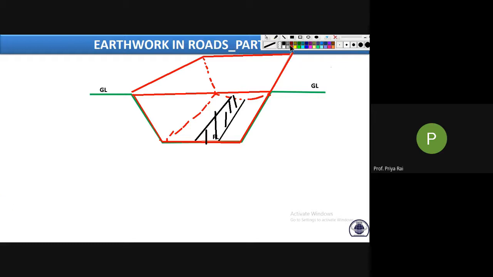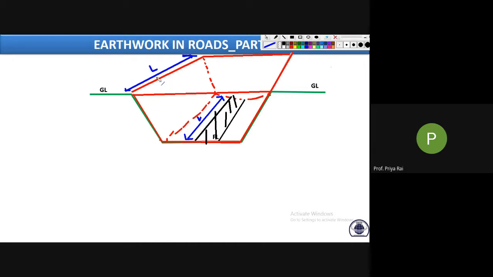Suppose this length from here to here is L. Okay, this stretch of road, the length of the roadway, is suppose 10. So this much length of the earth has to be excavated. So this is L, this is also L.